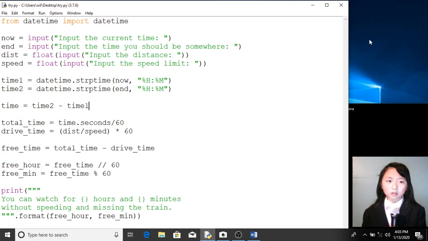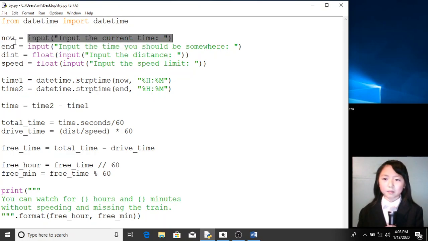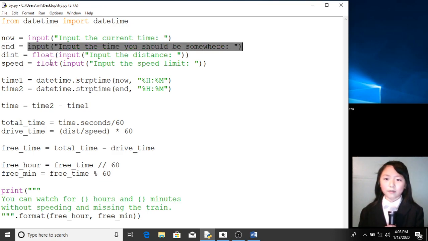Now, let's see how to create this program. First, we import the datetime module, and from the datetime module, we import the datetime function. So from datetime, import datetime. I define this variable, I name it now, and it will ask the user to input the current time. So the current time is stored in now, and will be the time the train leaves. So we have the user input it.